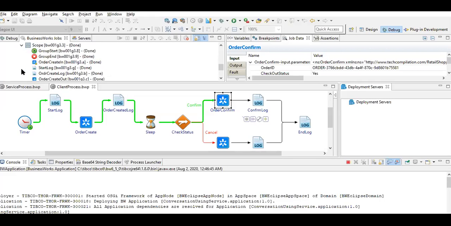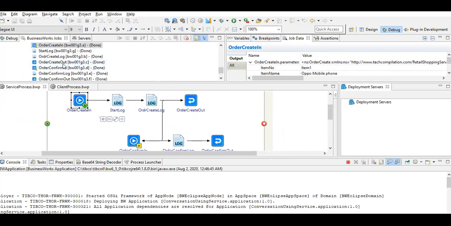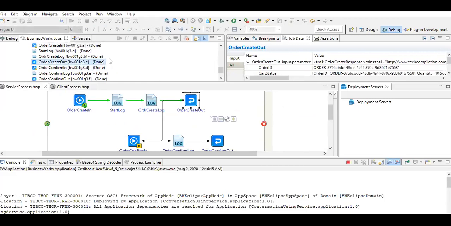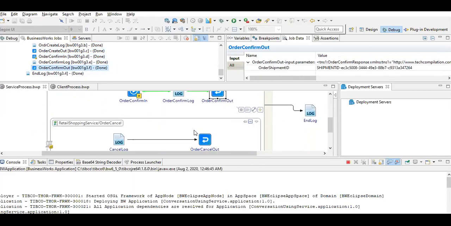In the second job, we'll see order created is done. Now the response of the order created is matching with the order confirmation in, and this gives you the order confirmation out. So in that case, order cancellation was not executed.